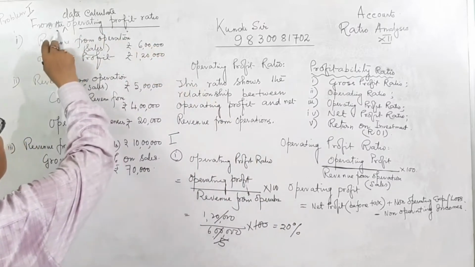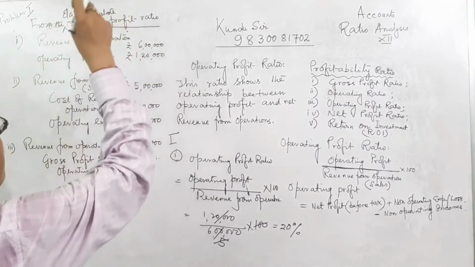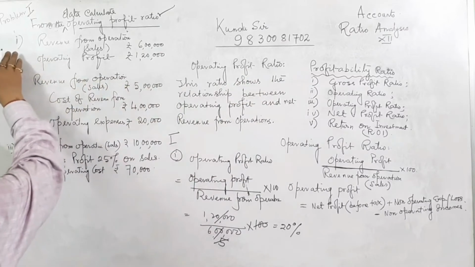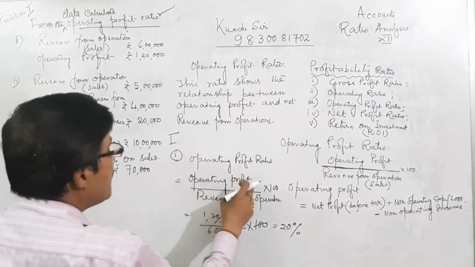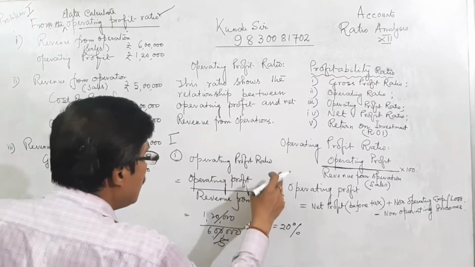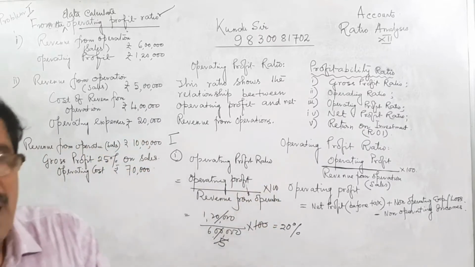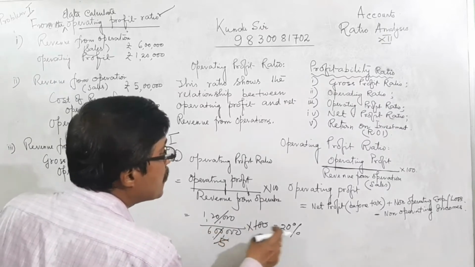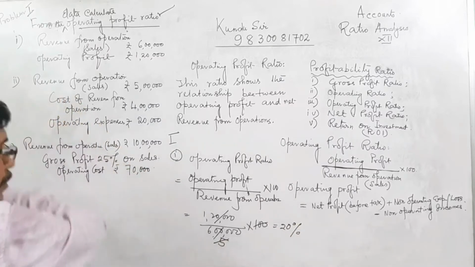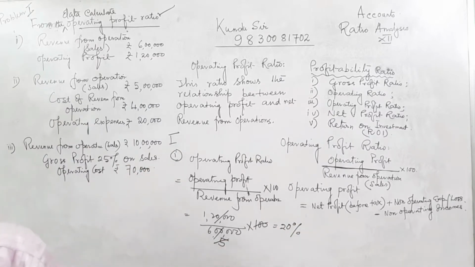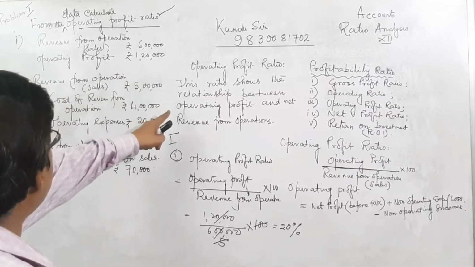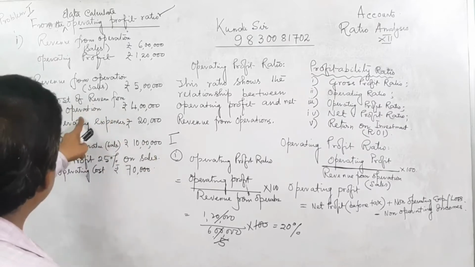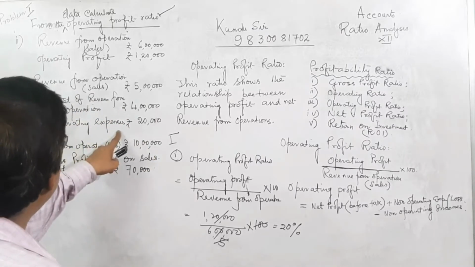It is mentioned here, from the data calculate operating profit ratio. That is operating profit ratio for Roman number 1: operating profit upon revenue from operation into 100, that is 1,20,000 divided by 6,00,000, that is 1 by 5, that is 20%. It is for Roman 1. Now I am going to Roman 2. Roman 2, revenue from operation, cost of revenue from operation, and operating expenses are given.